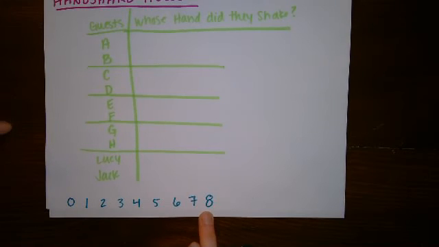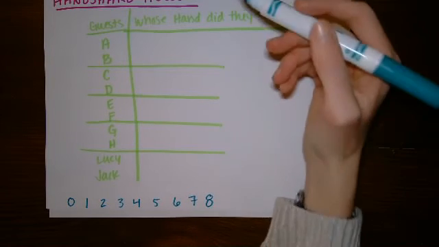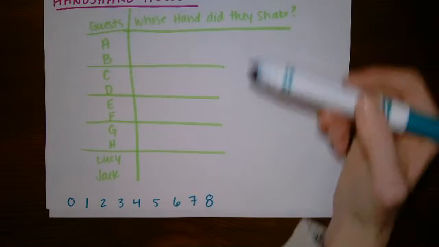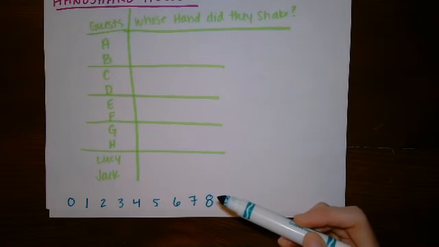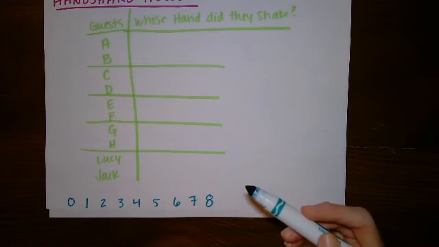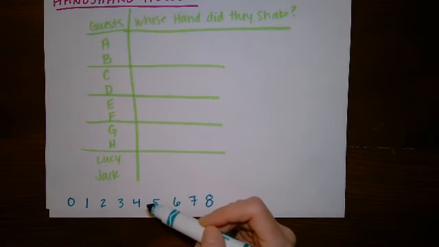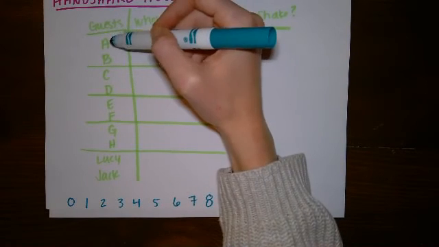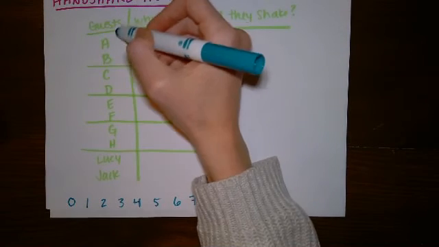Now, this person obviously wouldn't shake their own hand, and they wouldn't shake the hand of the person that they're in a couple with because they know that person. So we have to assume that the person who shook 8 hands was the significant other of someone who knew Lucy and or Jack and was invited. We're going to start with person A and think that they shook 8 hands.